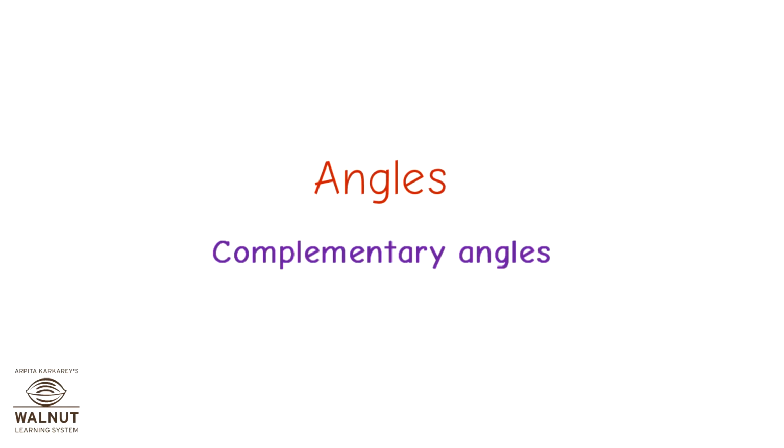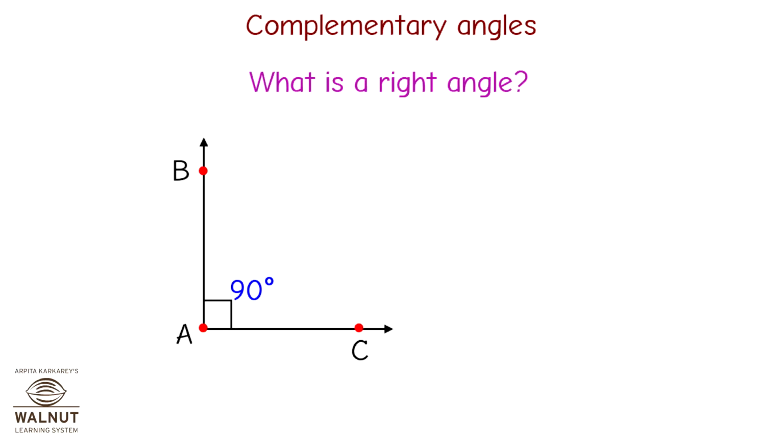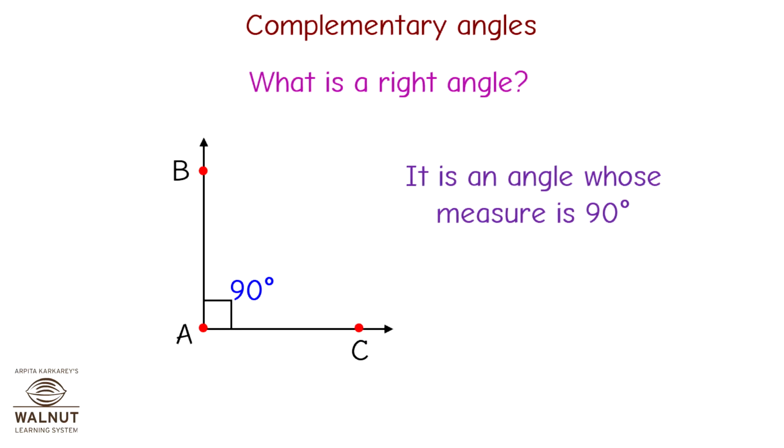Angles. Complementary angles. What is a right angle? It is an angle whose measure is 90 degrees. We write it as measure of angle ABC is equal to 90 degrees.